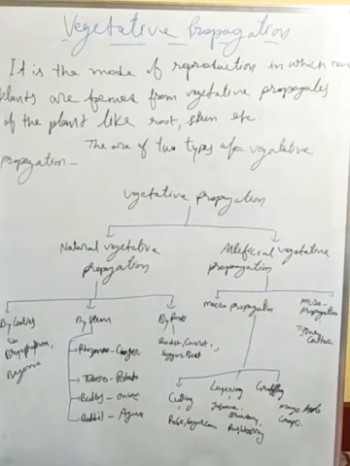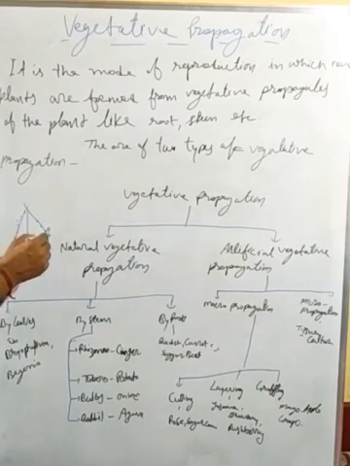Here there are mainly three parts that can grow by vegetative propagation. The first one is the leaves. An example is Bryophyllum. The leaves of Bryophyllum have leaf margins, and from the margins new buds form, and these buds then develop into new plants.